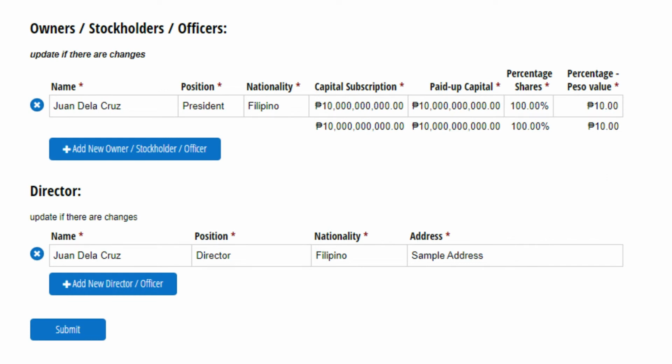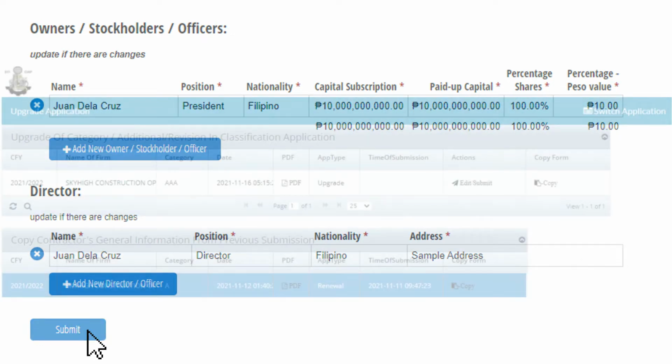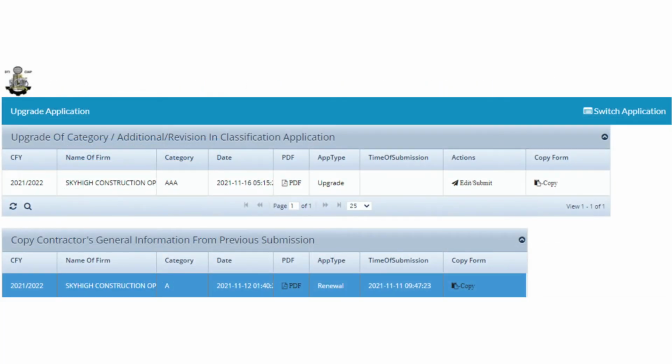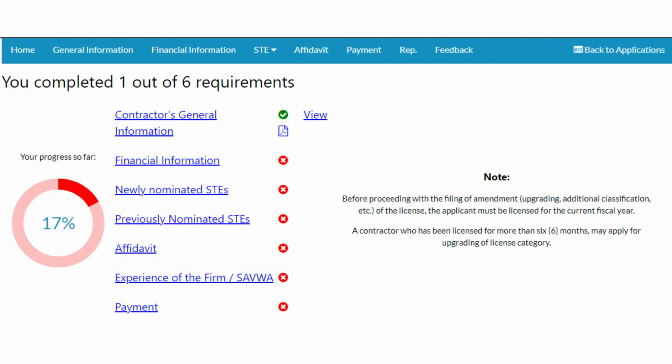Upon completing the necessary details under General Information, the applicant may now click on Submit button to save record. The applicant will be redirected to the list of created upgrading additional classification applications. Click on the Edit, Submit button to continue accomplishing the remaining tabs or pages like the financial information, STEs, payment, and etc.